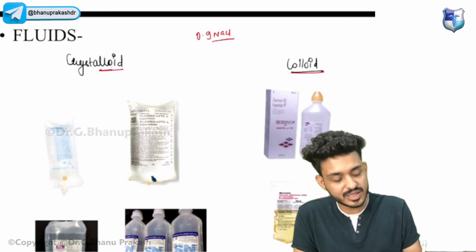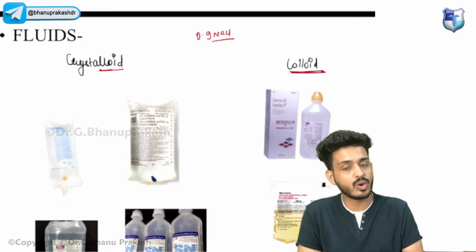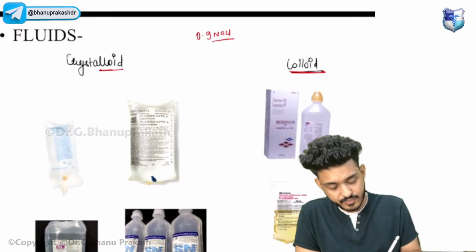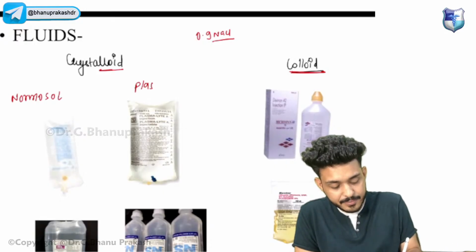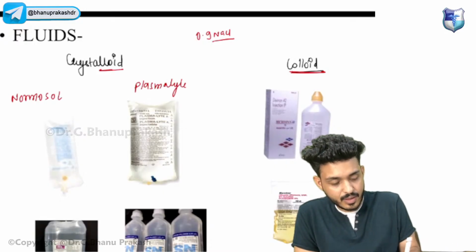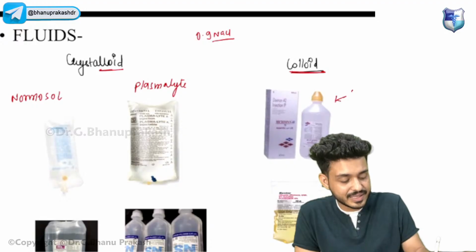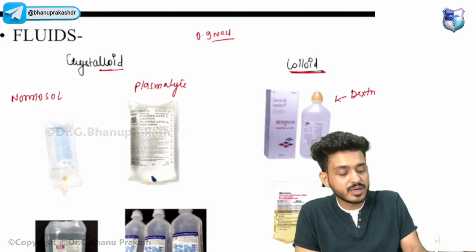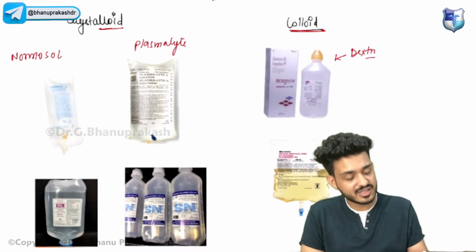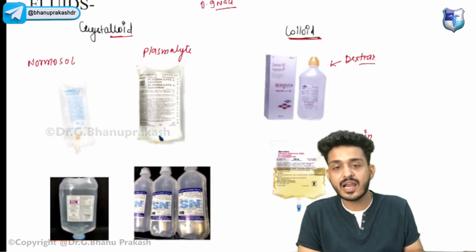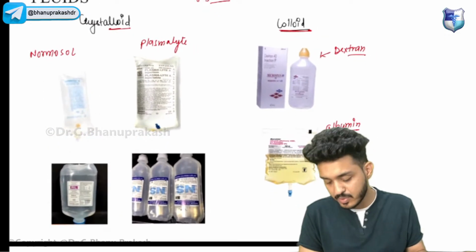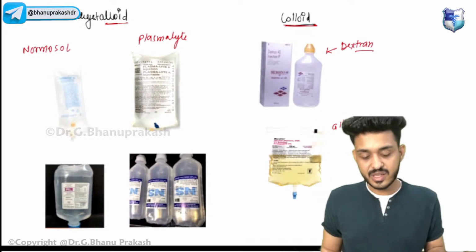We have two things: one is crystalloid, another is colloid. Just remember the names. What is a crystalloid? For example, Normosol and Plasma-Lyte. Colloids include things like complete blood products, or dextran, and this one is albumin. Can anyone tell me the function of albumin, guys?